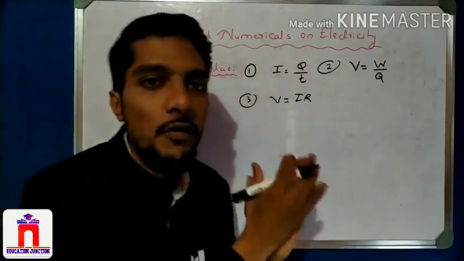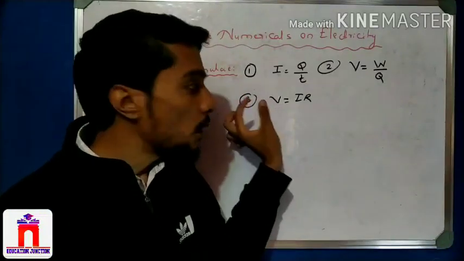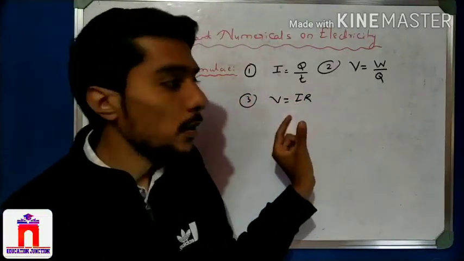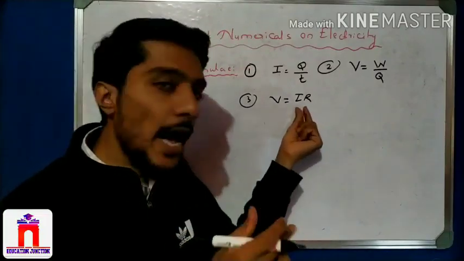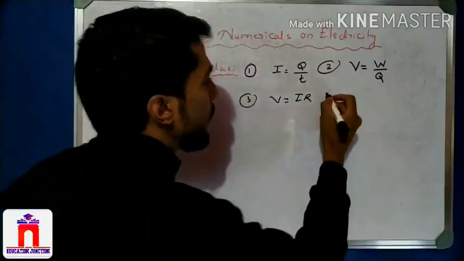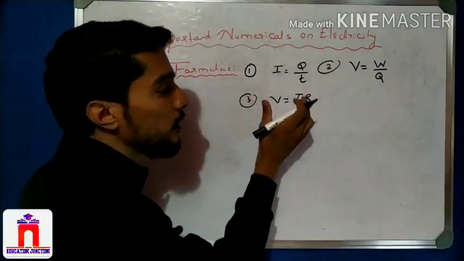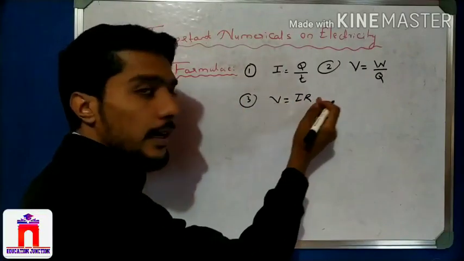Okay, by using a single formula we can revise all the terms involved. What is the meaning of the term, and what is the unit of the term? You have to remember. Here three terms are there: V is voltage in volt, I is current in ampere, and R is resistance in ohm, right? That is one formula, called Ohm's law. This is given by George Simon Ohm, and it is the relationship between V and I.